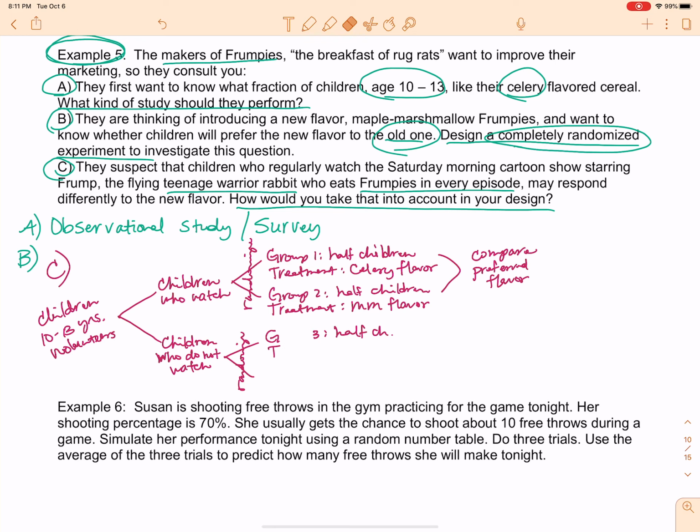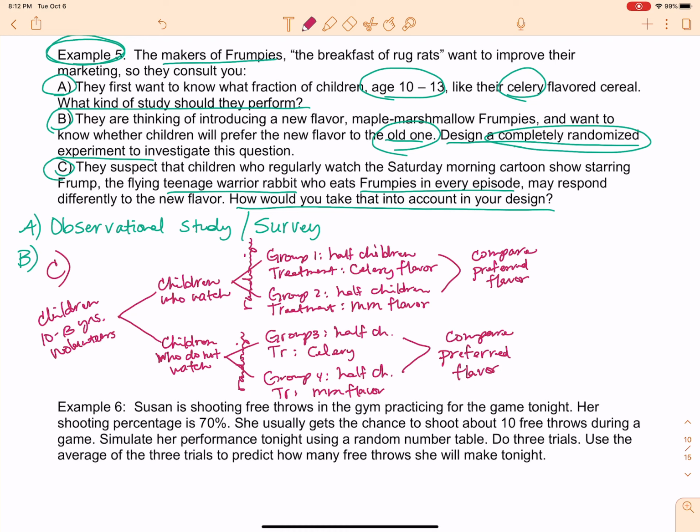Oops, what am I doing? I'm losing control. I did not just erase all that. Grr. So treatment 1 will be the celery. You get the idea. I'm tired of writing this. Okay. So half of the children will get this treatment. Just exactly the same. Your blocks, you're going to conduct the experiment. However many blocks there are, that's how many times you would write this. So compare preferred, that's where the sound comes from. Miss Griggs. I'm a winner.